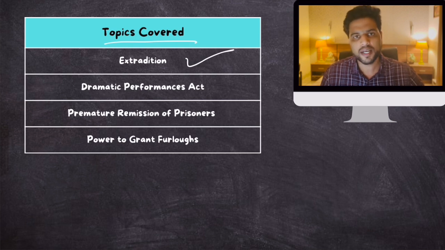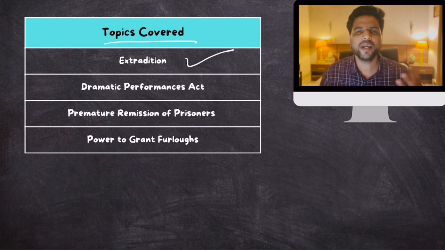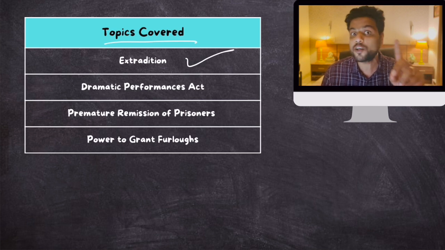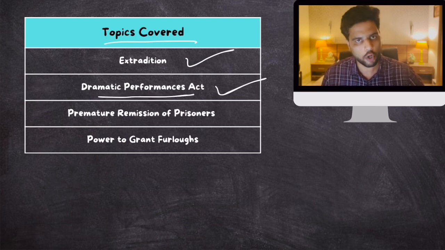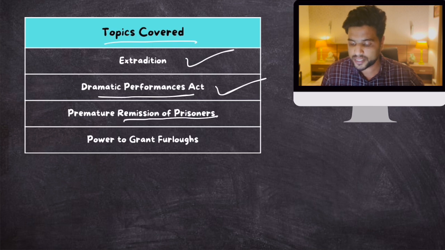Then the Prime Minister announced that he had repealed a colonial era law which was redundant. He remarked that how can a colonial era law survive 75 years after independence? That law was the very draconian Dramatic Performances Act. So what was this law? We'll talk about this. Then we'll talk about a recent Supreme Court judgment with respect to remission of prisoners.